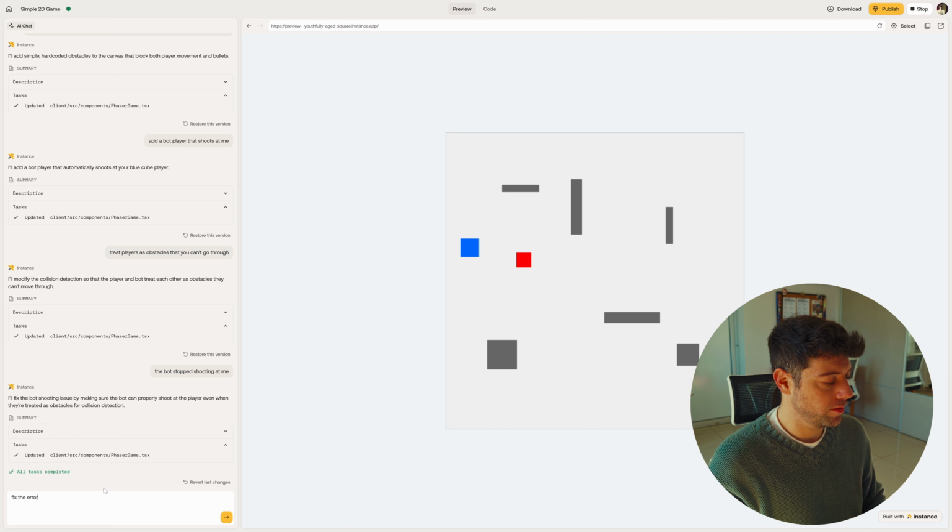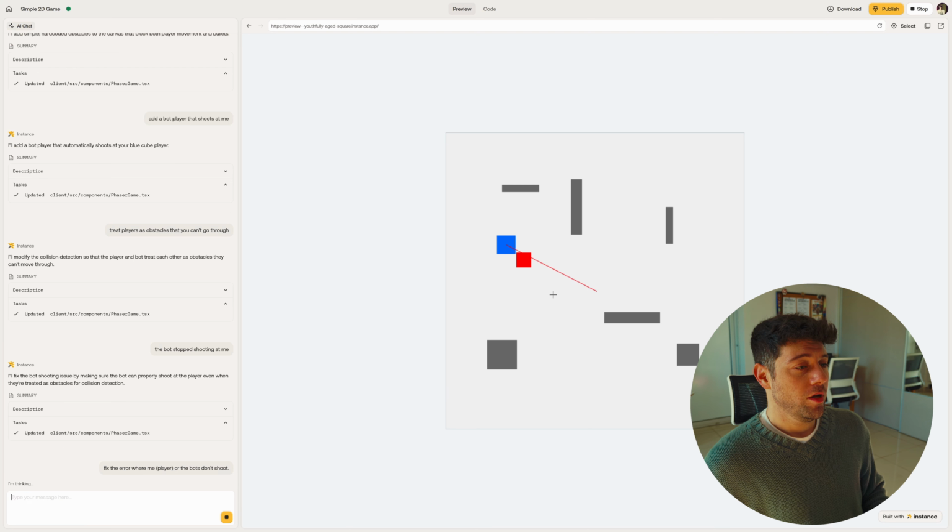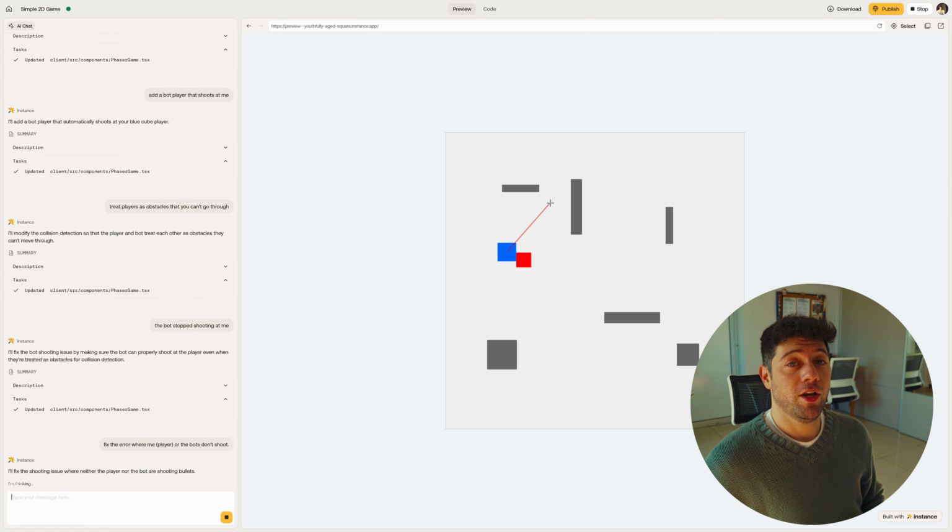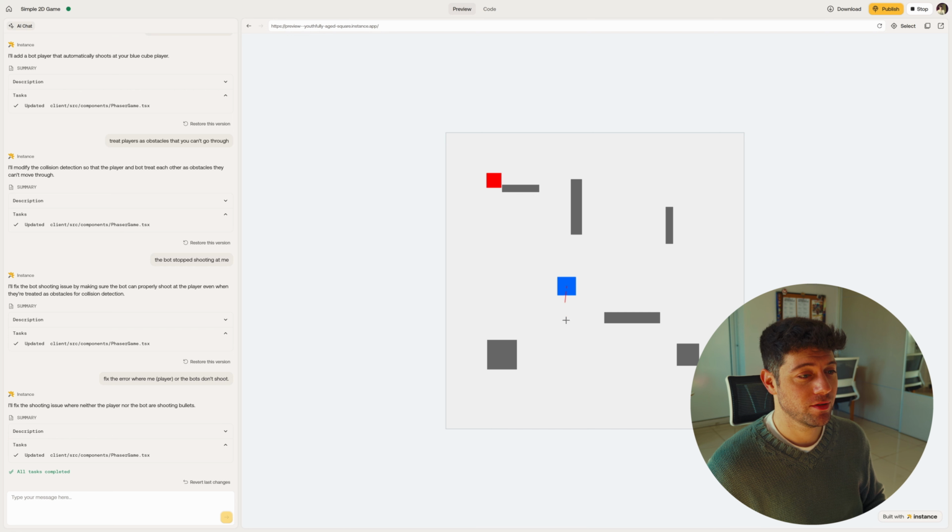Fix the error with me. I don't know if I prompted correctly, but let's see if it interprets it. I'll fix the shooting issue where neither the player nor the bot are shooting bullets. Okay, let's see if it works. All right, I'm shooting. Yep, there we go. Nice.